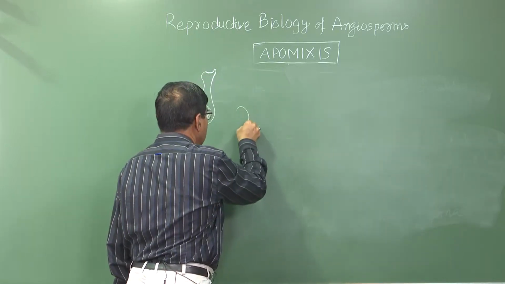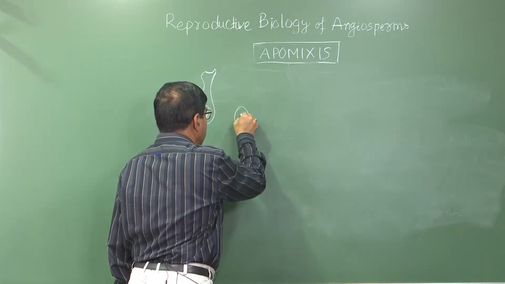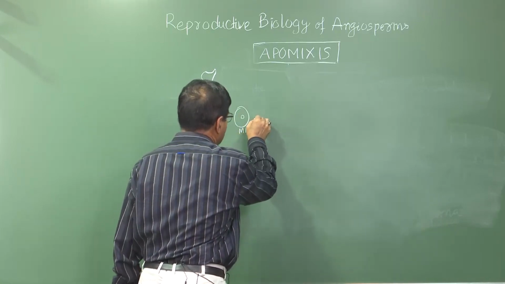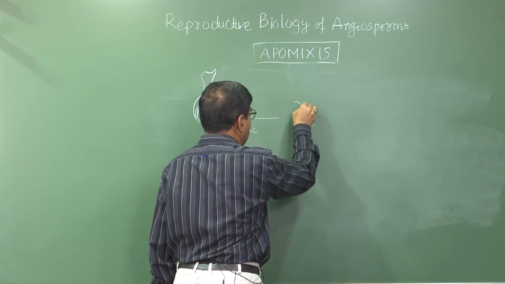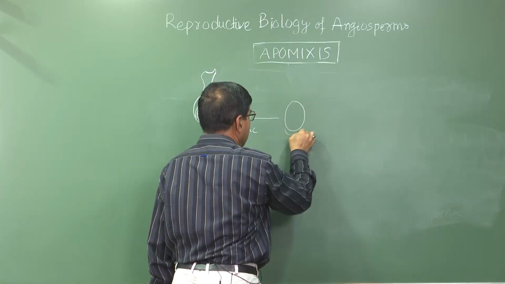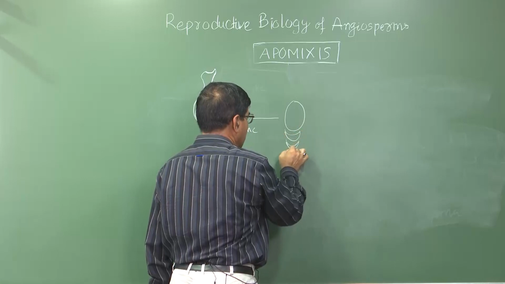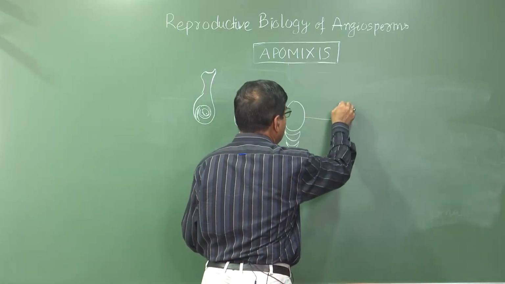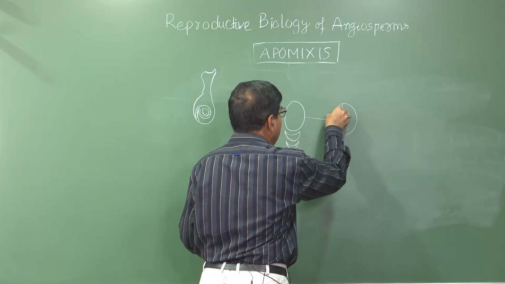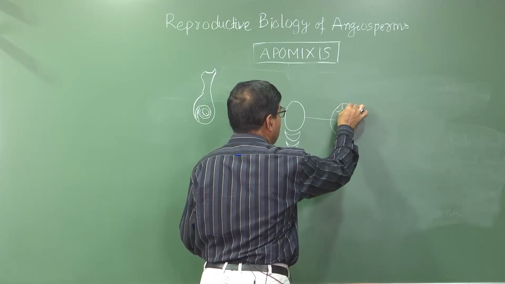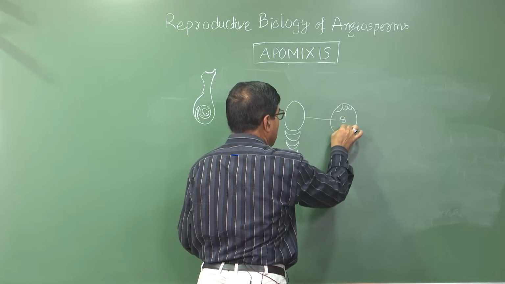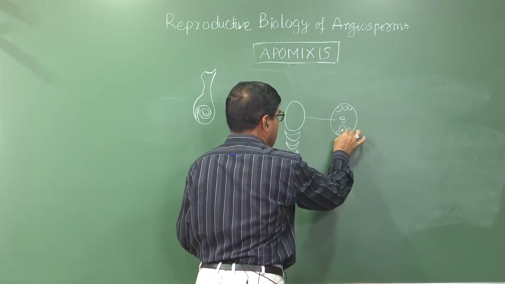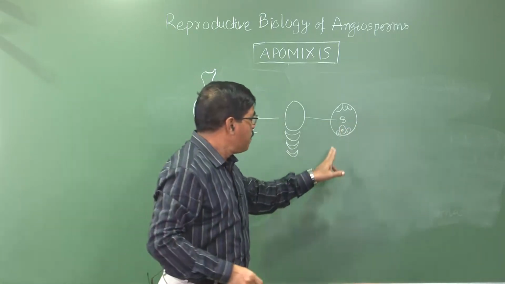Suppose this is the megaspore mother cell, MMC. This megaspore mother cell will undergo meiosis, forming 4 haploid megaspores, out of which 3 degenerate, 1 remains to form the embryo sac, which is 8-nucleate normally. One egg, 2 synergids. This is the normal process.